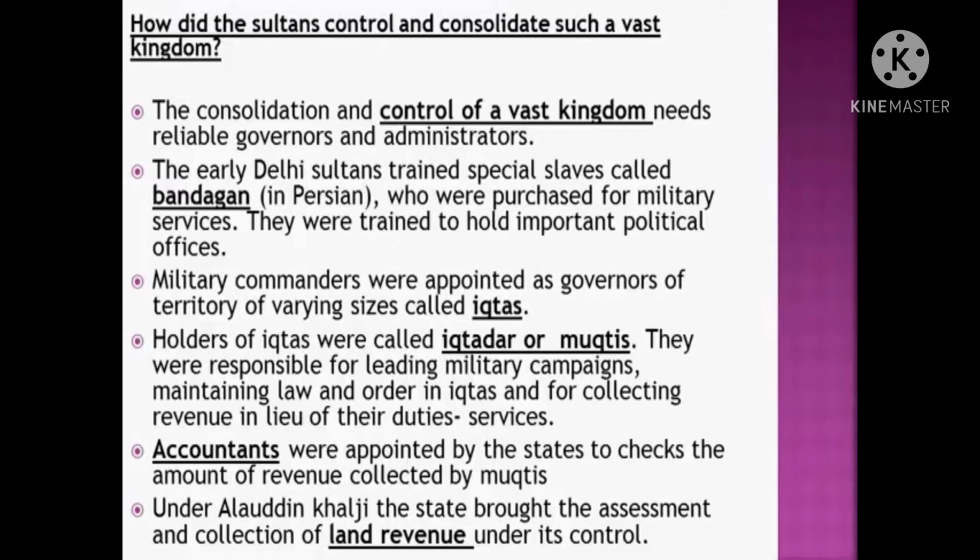Military commanders were also appointed as governors of territory of varying size called iktas, and the holders of iktas were called iktadars or muktis. They were responsible for leading military campaigns, maintaining law and order in iktas, and for collecting revenue in lieu of their services.